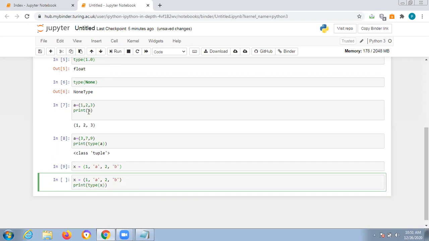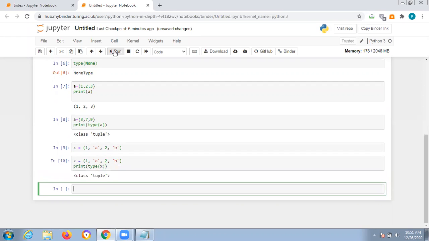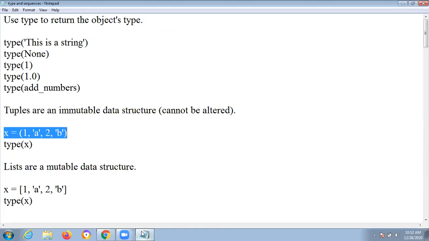If you run this example, you will understand the tuple, because it doesn't matter whatever you introduce, integers, characters or strings, it will just denote the type. It's very important to know. Tuple is very important. Tuple is an immutable data structure, where we use type to know the type. Immutable means it cannot be changed.